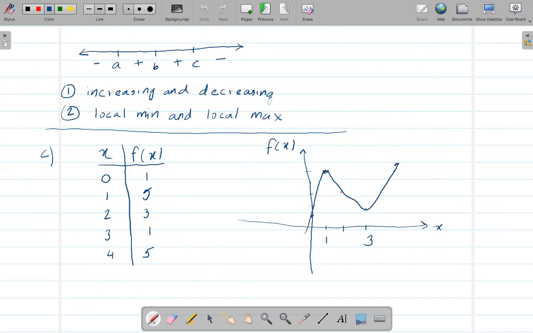So this point is local max, and this point is local min. All right, so this one, it seems like there are a lot of things to do, but once you understand the idea here, or once you get used to the idea, there is nothing hard here. All right, so you just have to get used to the idea.